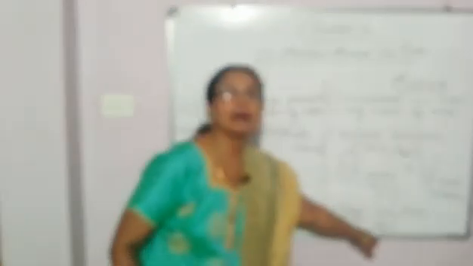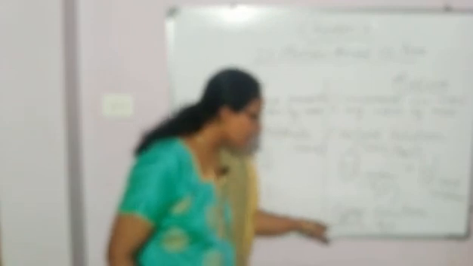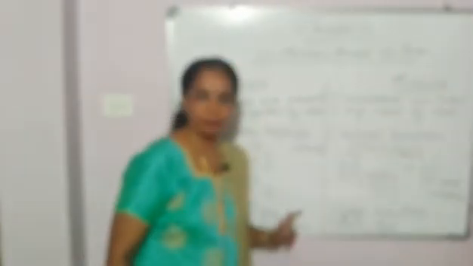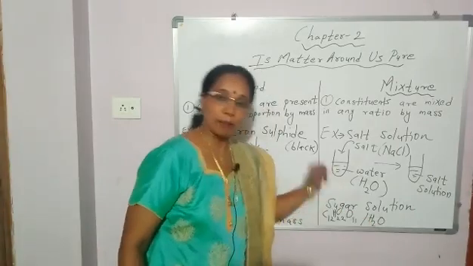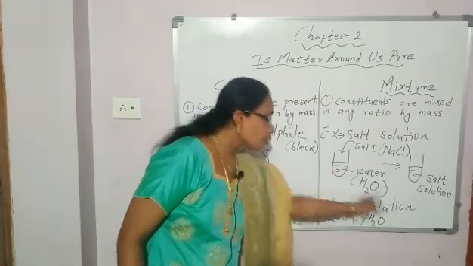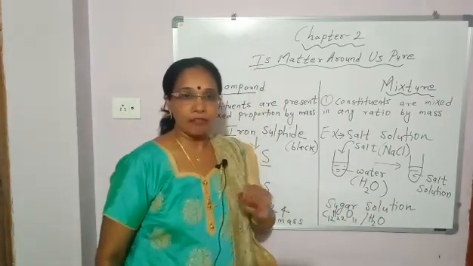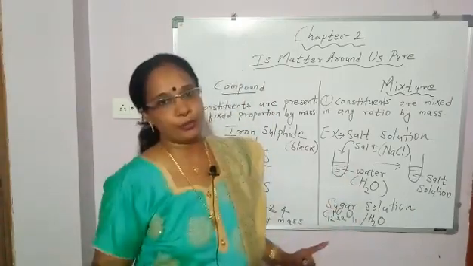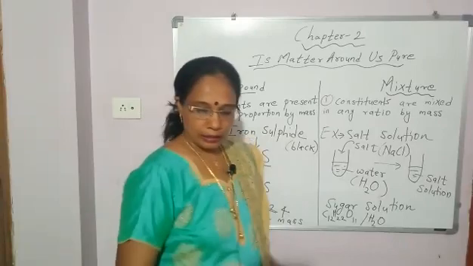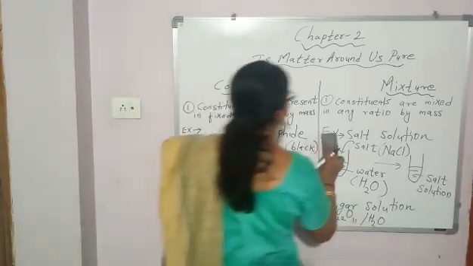Both are compounds. Sugar is made up of three different elements: carbon, hydrogen, oxygen. Water is also a compound. So to prepare sugar solution, which is a mixture, we are mixing two different compounds in any ratio. Okay. Now, one more example I will discuss here.